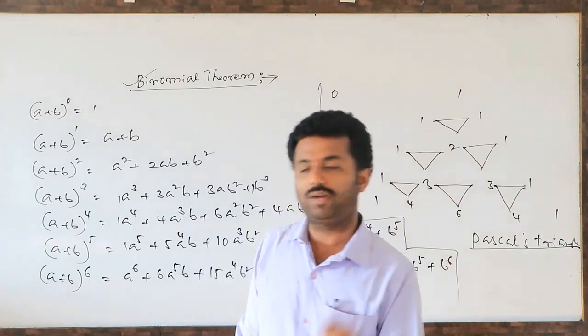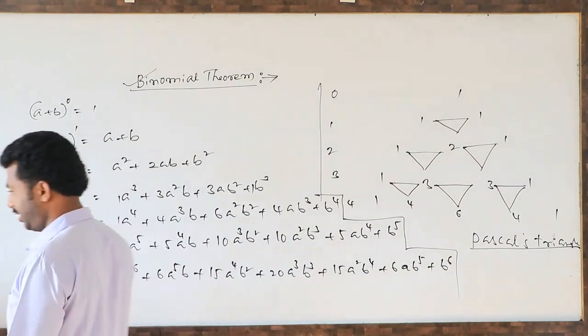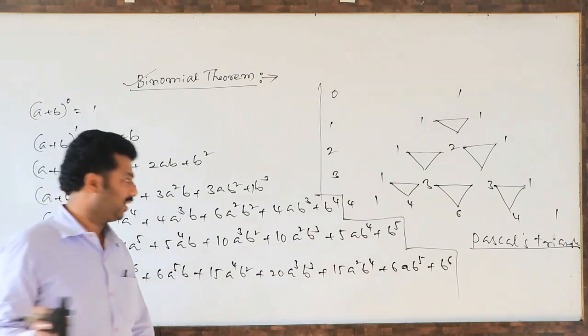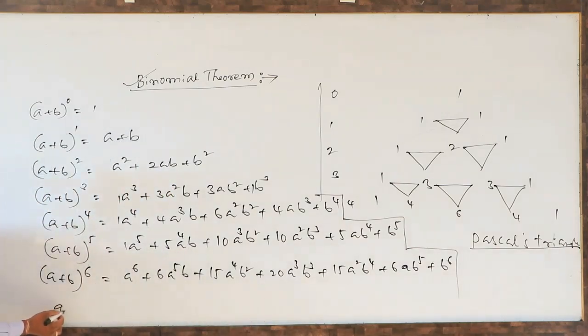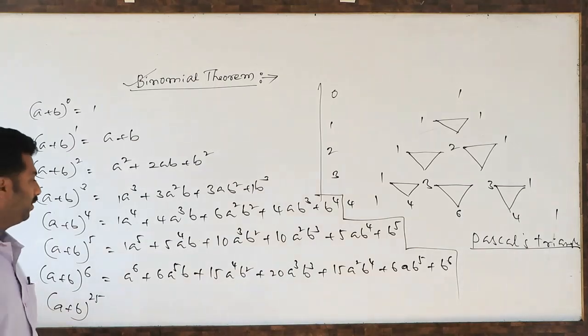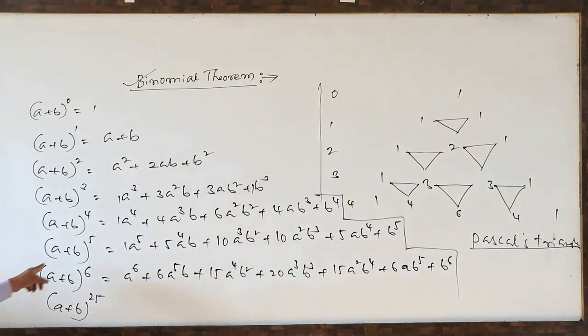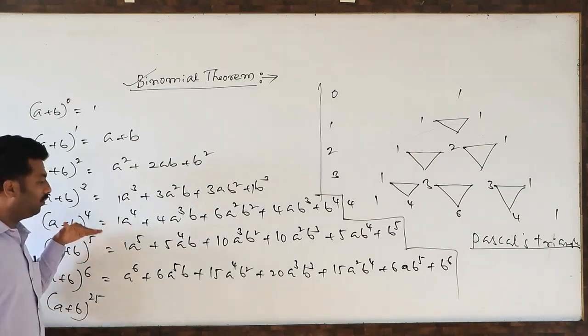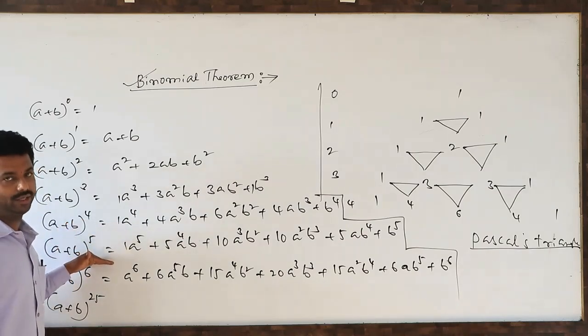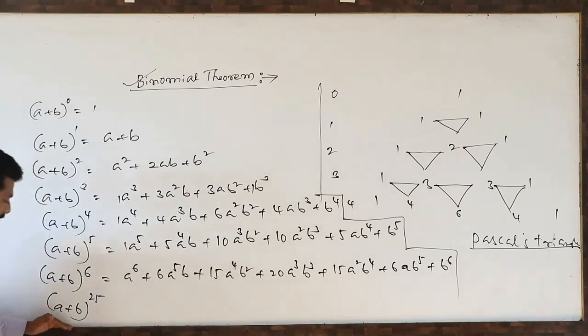There is a drawback in this Pascal's triangle. Suppose you want to write directly a plus b whole power of 25. When we wrote a plus b whole power of 5, we wrote it only after writing a plus b whole power of 4. Similarly, if we want to write a plus b whole power of 25, you have to write up to 24 times.